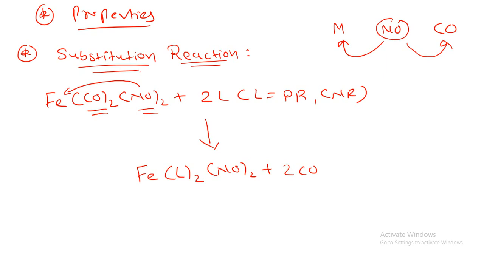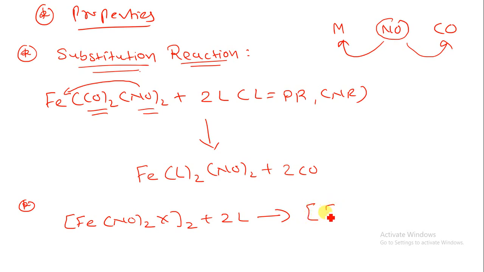So that is the property of the metal nitrosyl compound. Let us take one more reaction, the reaction with the halide. Suppose we have this type of compound, Fe(NO)2X2, reacting with two L. This ligand and halogen will attach to the metal nitrosyl compound.